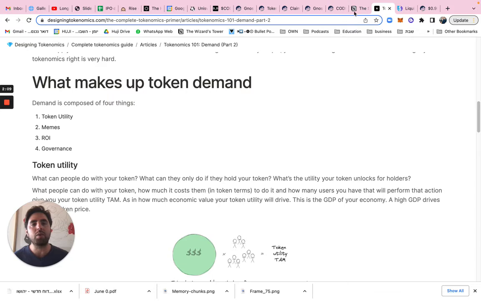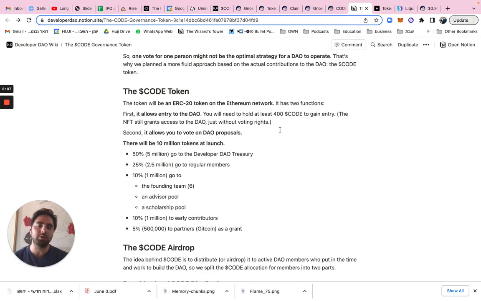So not everyone who was an early contributor in the DAO wants to sell their tokens. Maybe they really believe in it long term. Maybe they believe there should be 50,000 developers who are members. And so they want to hold on. They want to support the project. So from that 10 million, all of a sudden, we've shrunk to 5 million. And from there, we've probably shrunk down to anywhere from 2 to 3 million tokens.